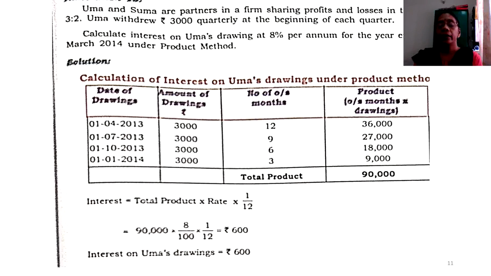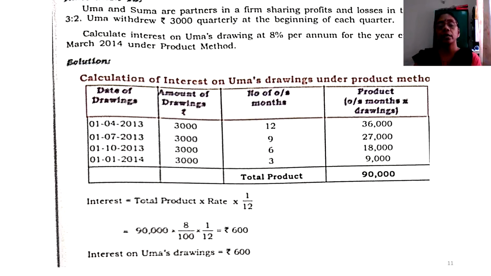Once students you are ready with the products, what is the next step? You may have to add back the products. 36,000 plus 27,000 plus 18,000 plus 9,000 gives you 90,000. So what is this 90,000 called as? Total product. Now let us move into the last step of our study.